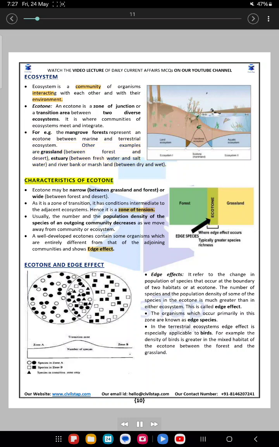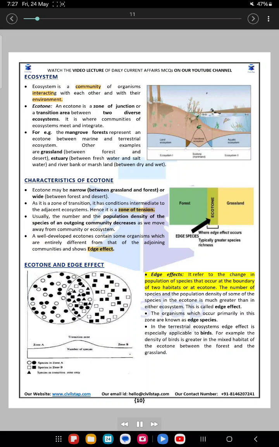Characteristics of ecotone. An ecotone may be narrow, between grassland and forest, or wide, between forest and desert. As it is a zone of transition, it has conditions intermediate to the adjacent ecosystems. Hence it is a zone of tension. Usually, the number and the population density of the species of an outgoing community decrease as we move away from the community or ecosystem. A well-developed ecotone contains some organisms which are entirely different from those of the adjoining communities and shows edge effect.